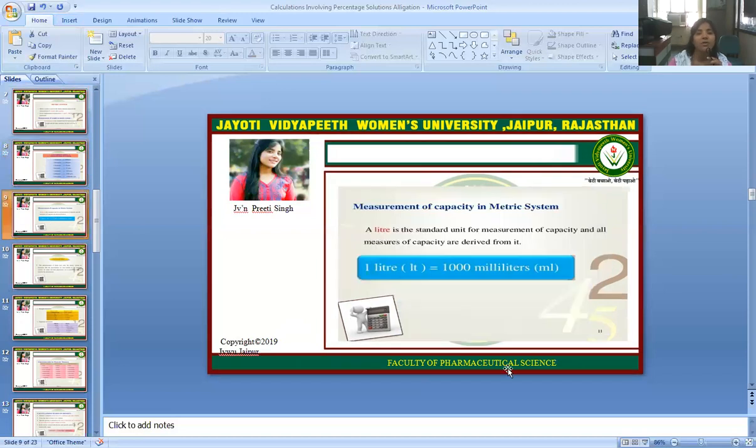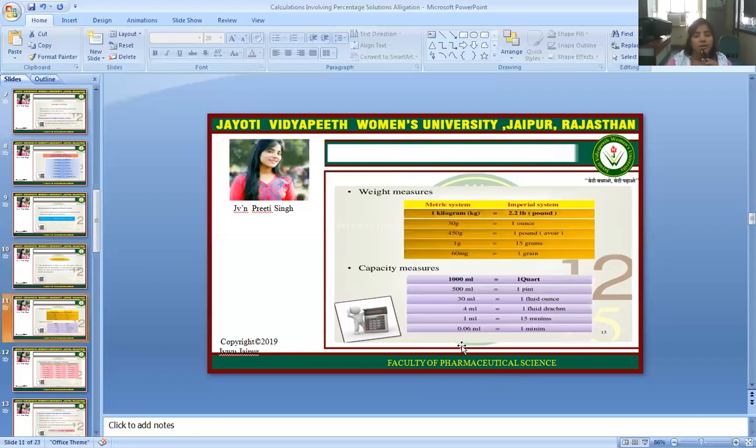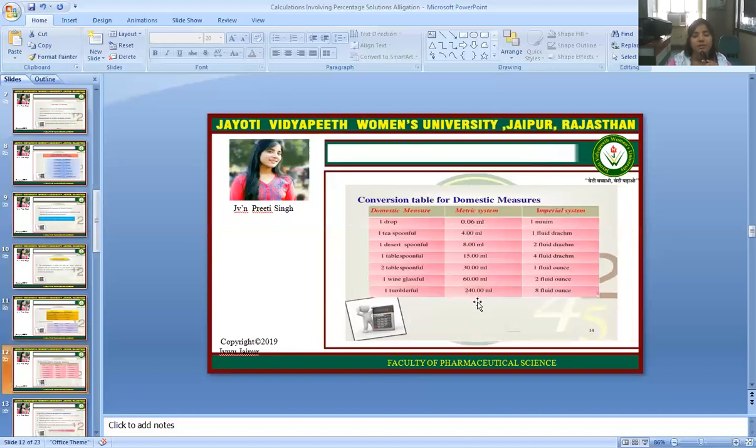The measurement of capacity in metric system: a liter is the standard unit for measurement of capacity and all measures of capacity are derived from it. The Pharmacopoeia of India uses only the metric system in formulas, but the prescriptions are still written in the imperial system by many old-time physicians. So a conversion table is used by the pharmacist. The weight measure is divided into two categories, metric system and imperial system. Then there is the conversion table for capacity measure and domestic measure, metric system and imperial system.